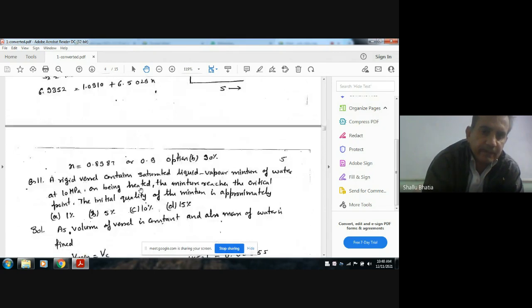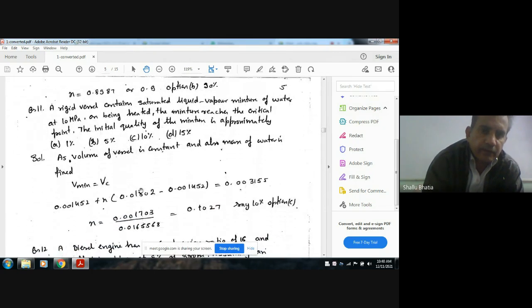Next, a rigid vessel contains saturated liquid-vapor mixture of water at 10 MPa. On being heated, the mixture reaches the critical point. The initial quality of the mixture is approximately? It is given that the pressure is 10 MPa and the mixture is a saturated liquid-vapor mixture. When the mixture is heated, it reaches the critical point.